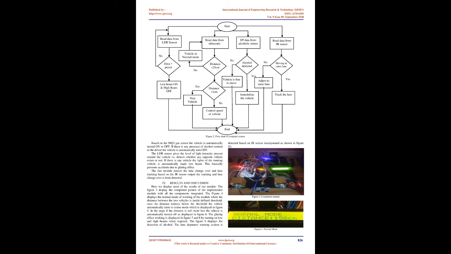A. Microcontroller, Arduino Mega 2560. Mega 2560 is a microcontroller board based on the ATmega2560. It has 16 analog inputs, 54 digital I/O pins, 4 UART, 1 USB connection, a 16 MHz crystal oscillator, an ICSP header, 1 power jack and a reset button. It contains everything required to support the microcontroller; simply connect to a computer with a USB cable or power it through an AC to DC adapter or battery to get started. This board is well matched with most shields designed for the UNO and previous boards.